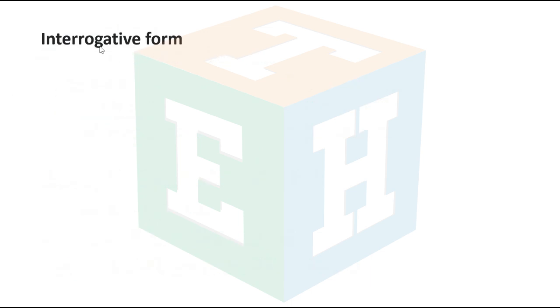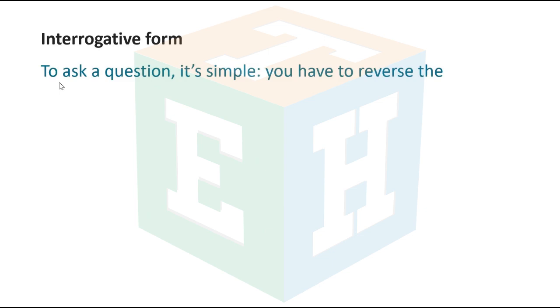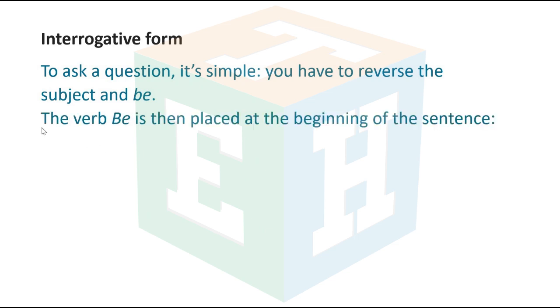Interrogative form. To ask a question, it's simple. You have to reverse the subject and be. The verb be is then placed at the beginning of the sentence. Am I making myself clear?